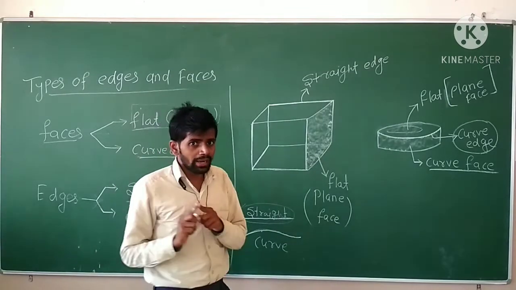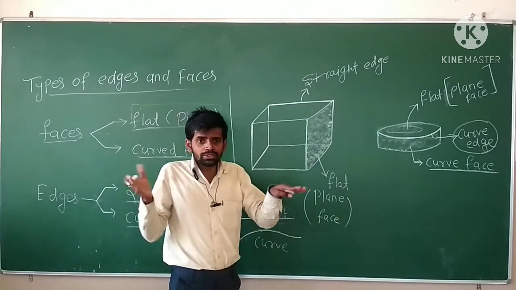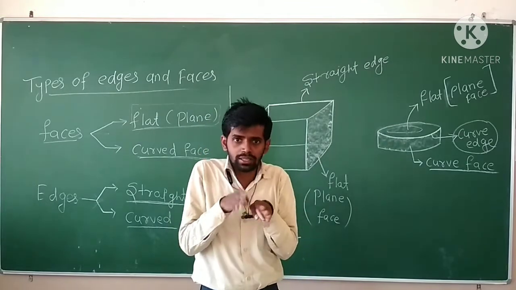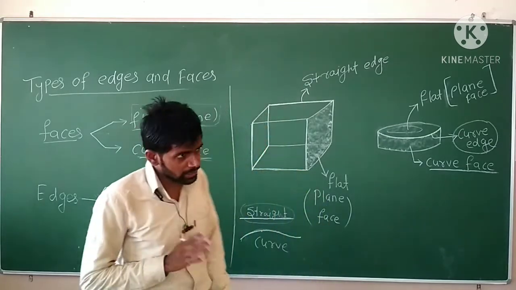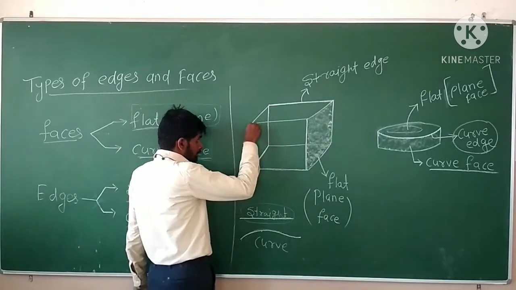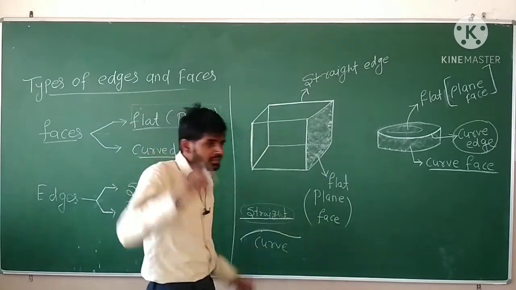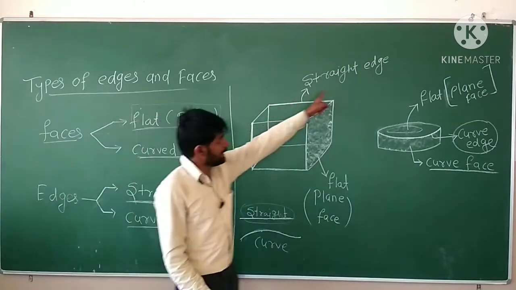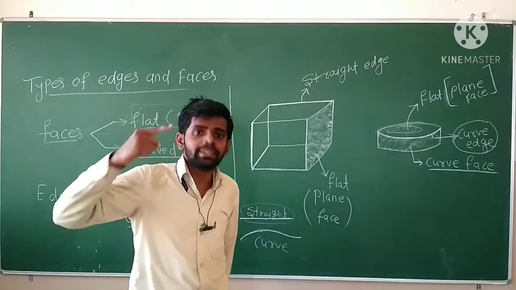I already told you what is meant by edge. When two surfaces meet, they form an edge. So this is an edge, which is a straight line. Yes, my dear students, this is the straight line, and this is a straight edge. What kind of edge is this? Straight edge.